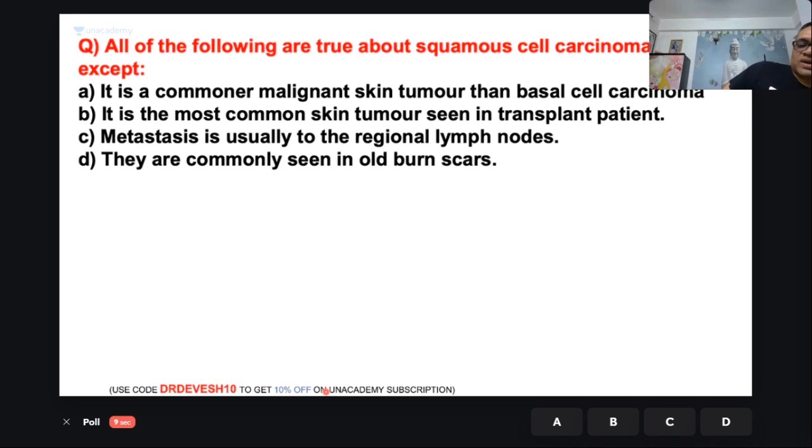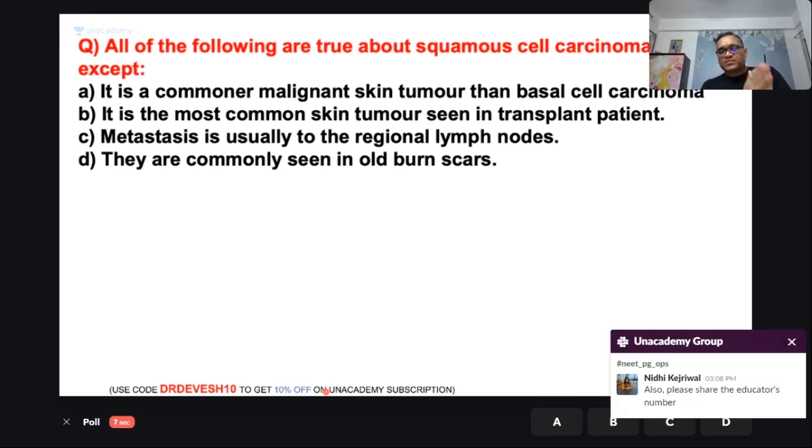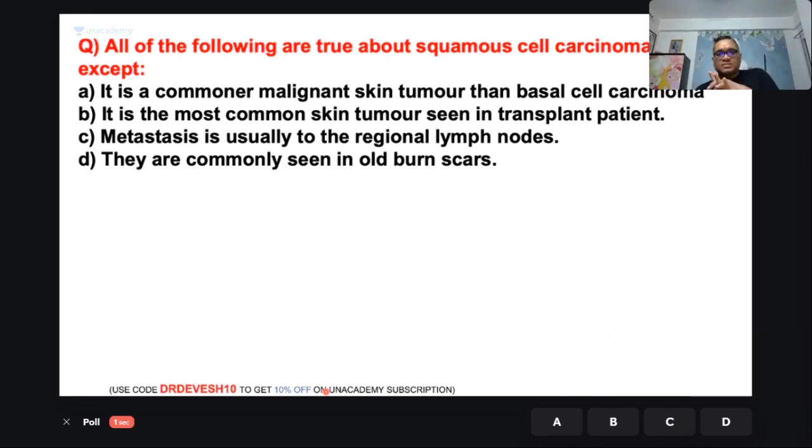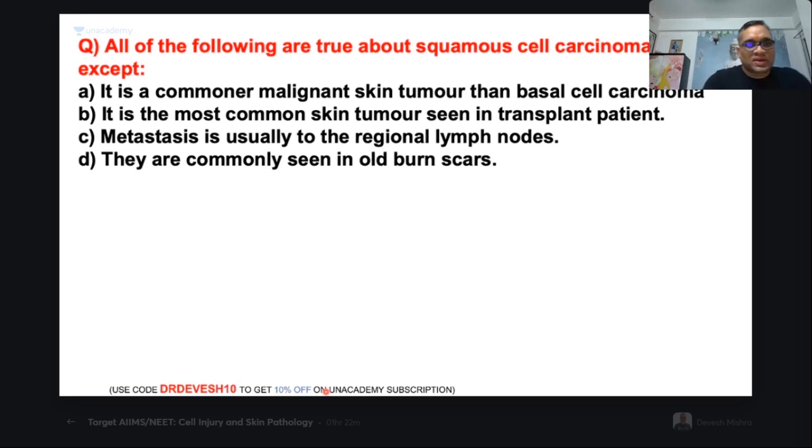In my lecture also, I used to explain this: where it is common, where it is not common. Good. So I can see only 31% have given the right answer for this easy question. So why did it become tough? Let me explain one by one.